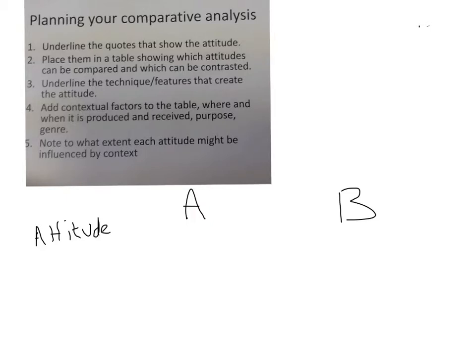Under text A, we would make a note of what attitude we think is demonstrated there by the writer. We will say that the writer seems amazed by the amount of people that are fleeing from Spain.